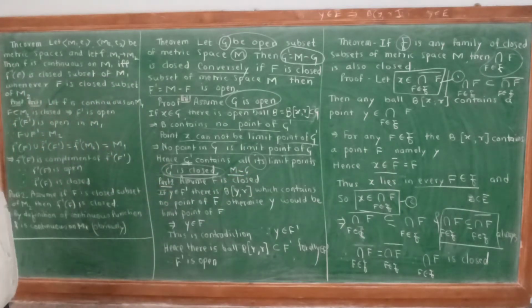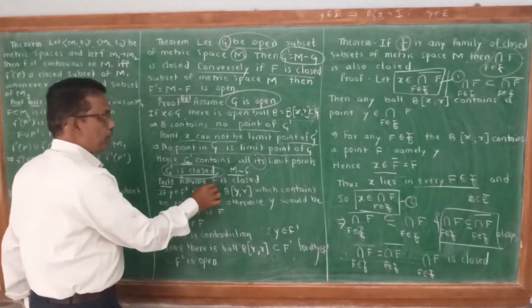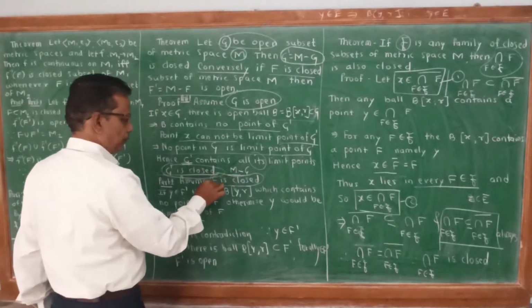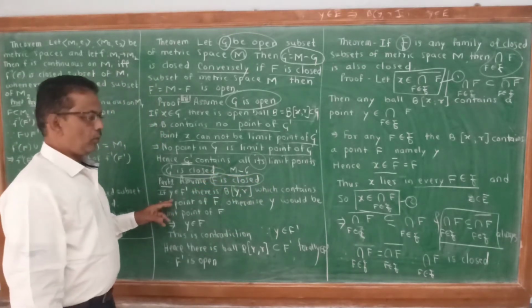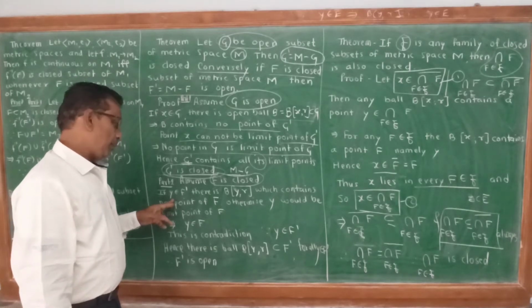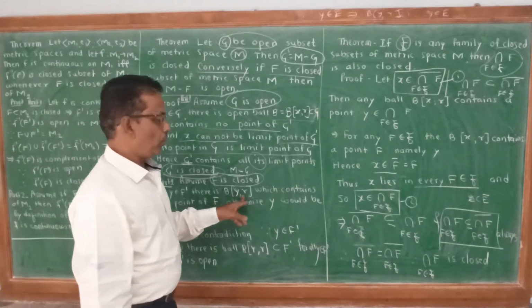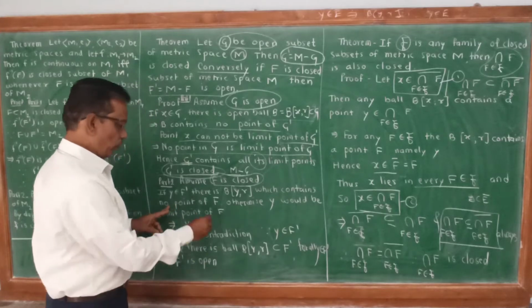Part two: we assume here F is closed. Then what is the definition? Y belongs to F dash means there is an open ball which contains no point of F.